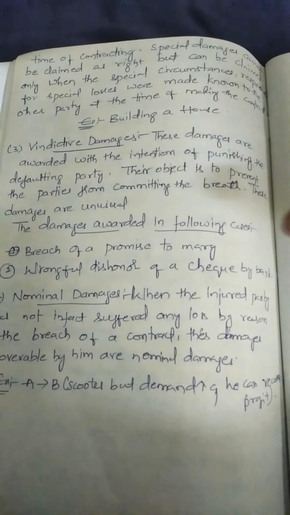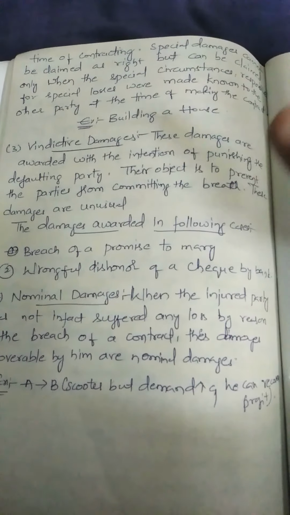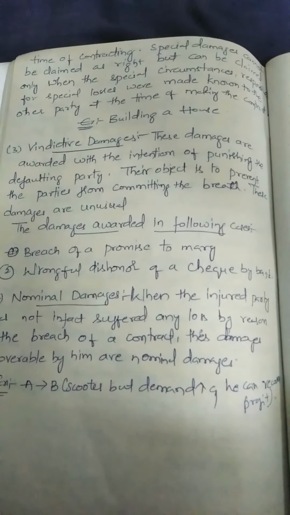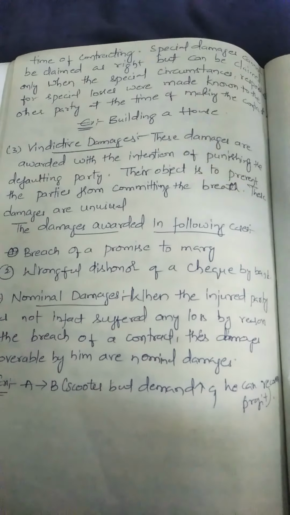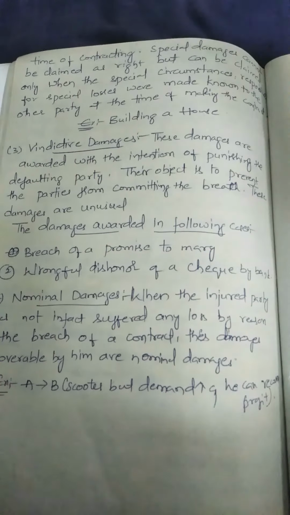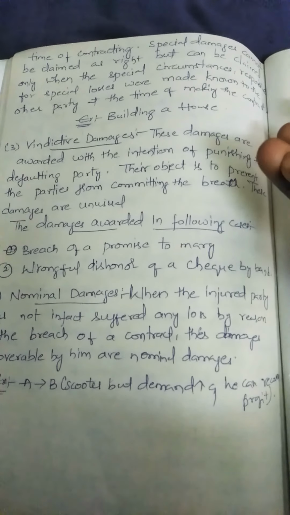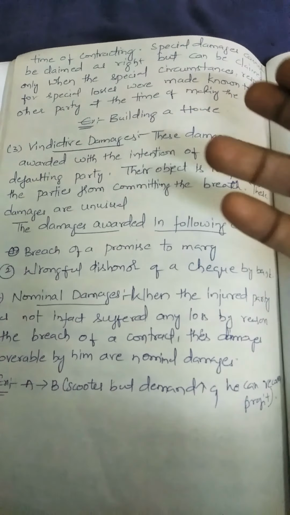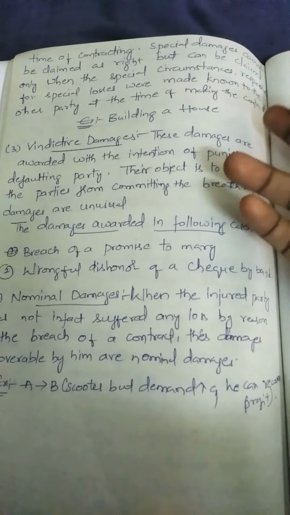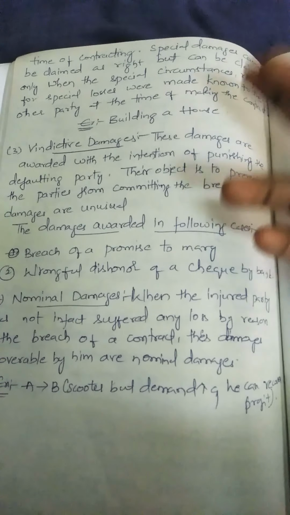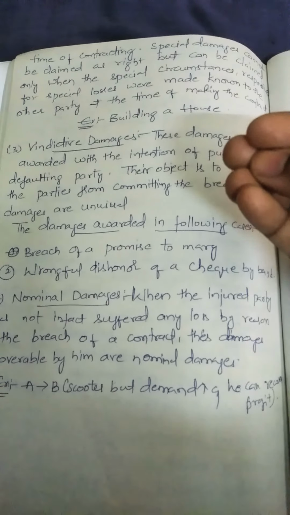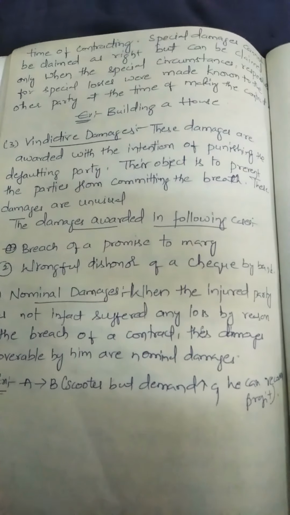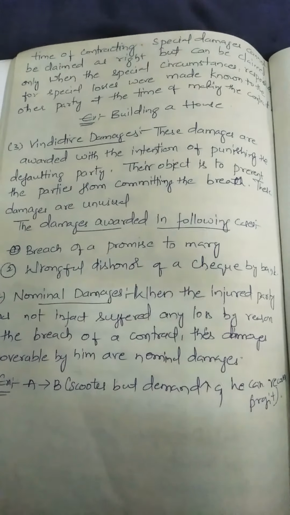The house was built and it falls down. That shows in how bad a condition the house was built by A. The house collapsed. Then B cannot give it on rent to C, right? So he will lose his rent. What if A had constructed the house in good condition? Then it could be given by B to C as a rent. But he is not giving the house in good condition and the house also collapses. Then how will B give the house to C? So B cannot give, right?